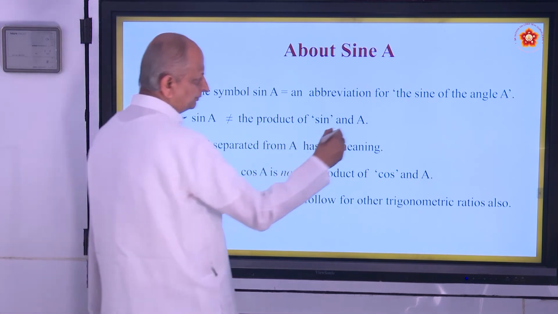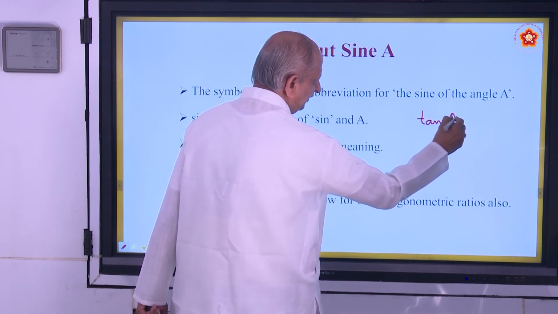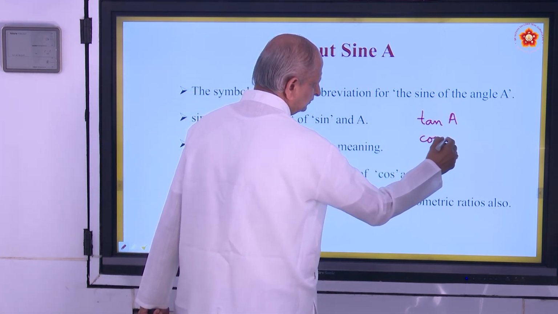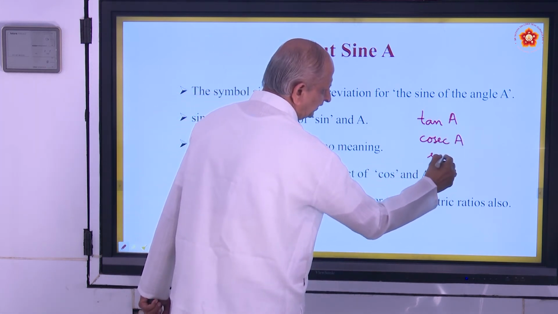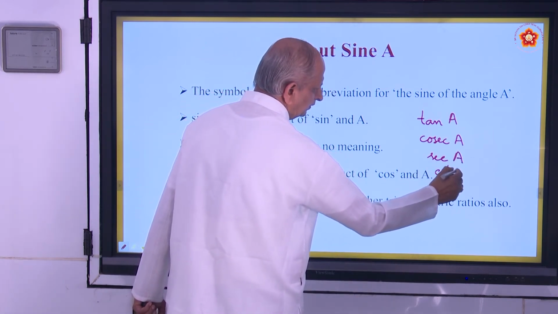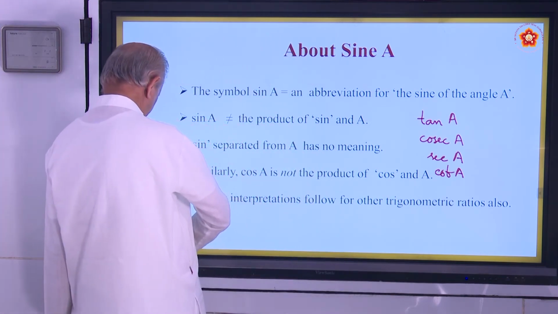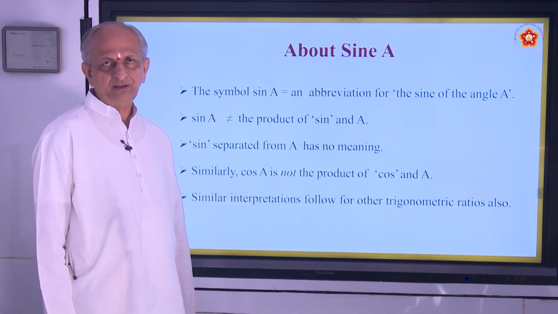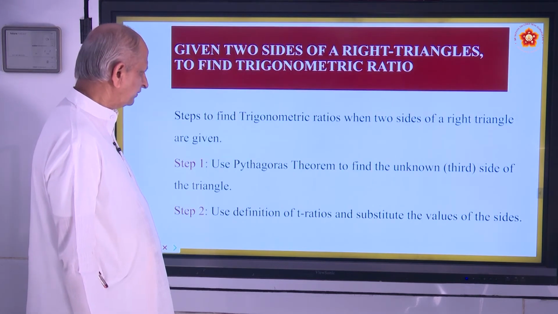So similarly you have tan A. So tan is not different from A. Similarly you have cosec A, the short form, abbreviation form, and sec A. Lastly cot A. So these are some of the abbreviations that you should know because you are newly introduced to this trigonometry. Therefore, you should know that.